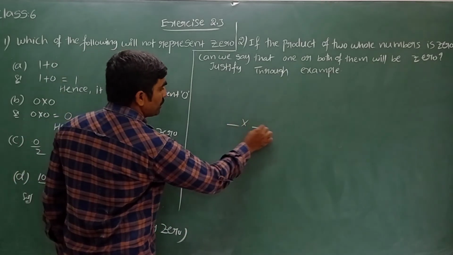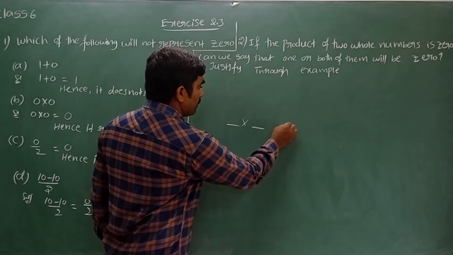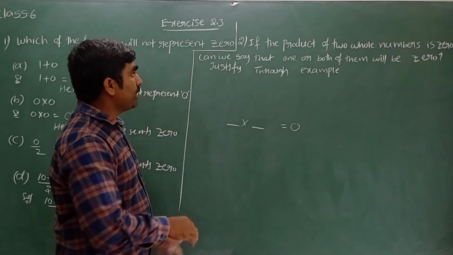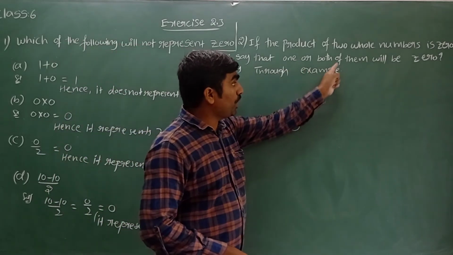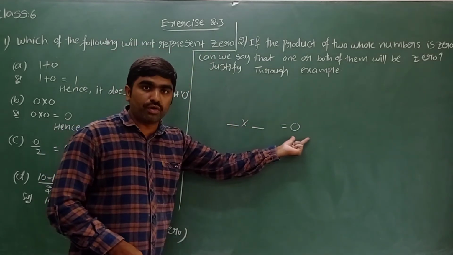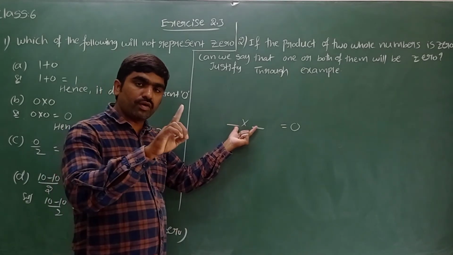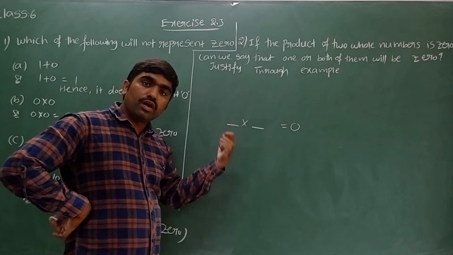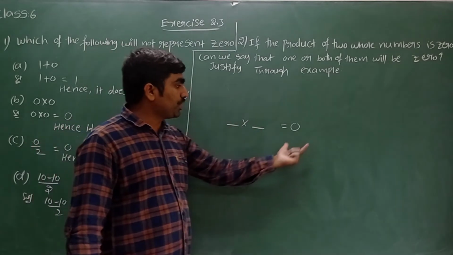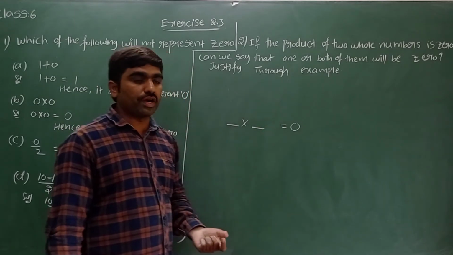Here I want to multiply two numbers. The product of two whole numbers is 0. By multiplying these both whole numbers, you want the result 0. What he is asking, can we say that one or both of them will be 0? Means to get the product of two whole numbers as 0, can I take one whole number is 0 or two whole numbers are zeros? In which case the product is equal to 0, we have to find.